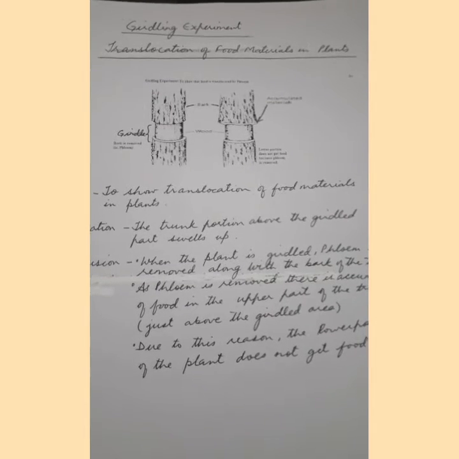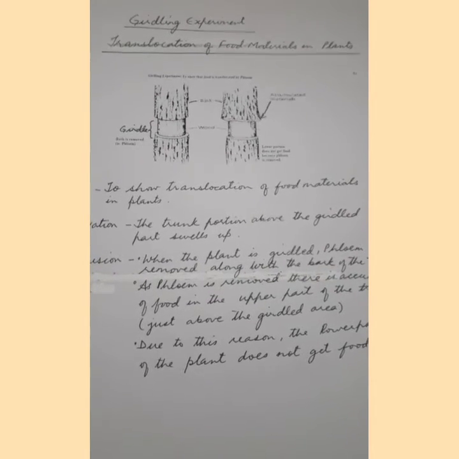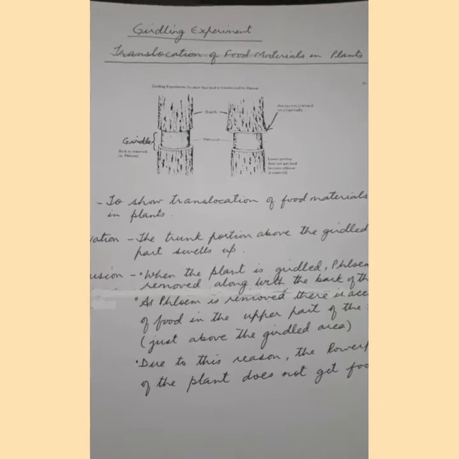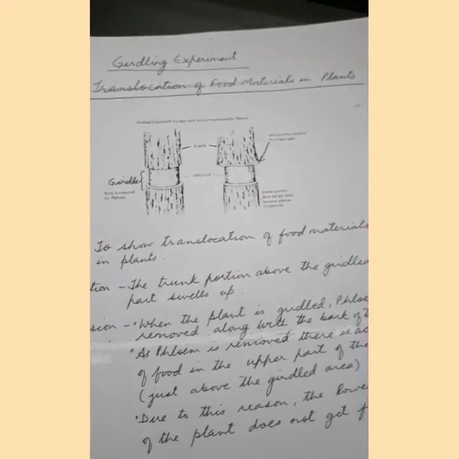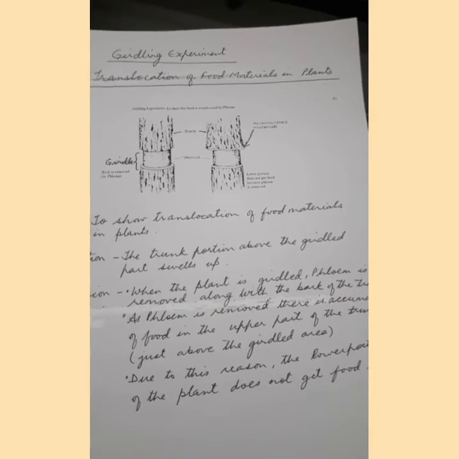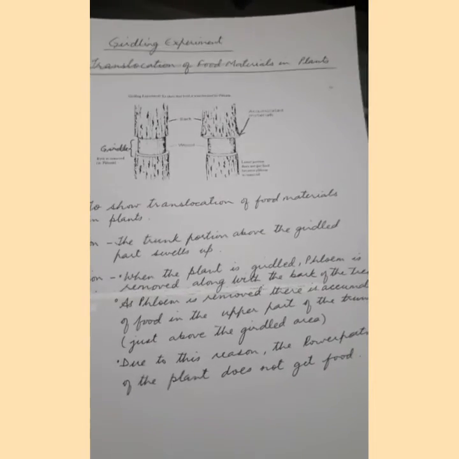After a few days, it is observed that above the girdled part, there is an accumulation of food material. You can see this accumulation of food material. Or you can say that the trunk portion above the girdled part swells up.